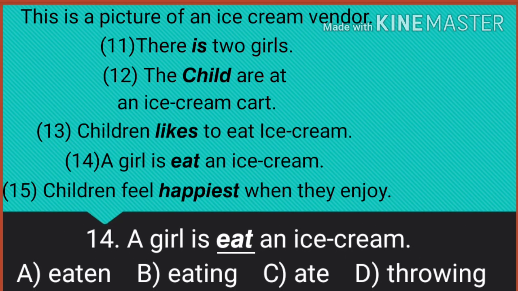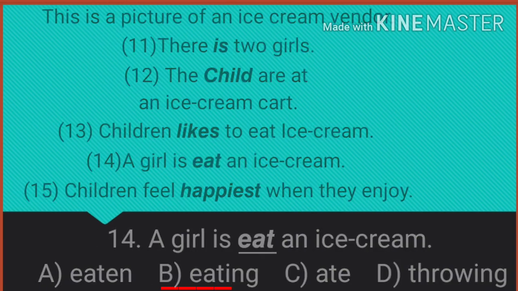14th one. A girl is eat an ice cream. So the underlined part is eat. A. Eaten. B. Eating. C. Ate. D. Throwing. What is the correct one here? Eating. Here the action is going on, so we have to use helping verb plus V4. Then, a girl is eating an ice cream.